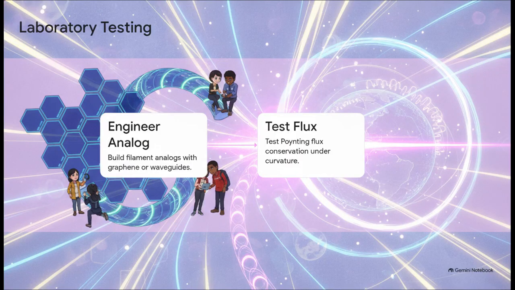Let's look closer at that laboratory option, because it's incredibly grounded. Engineers could actually create physical, nanoscale analogs using materials like graphene, specifically designed with helical defect channels. Then they fire light through them and test the conservation of energy under controlled curvature. If the energy stays perfectly conserved across curved and flat channels, this spiral photon hypothesis gains some massive experimental backing.